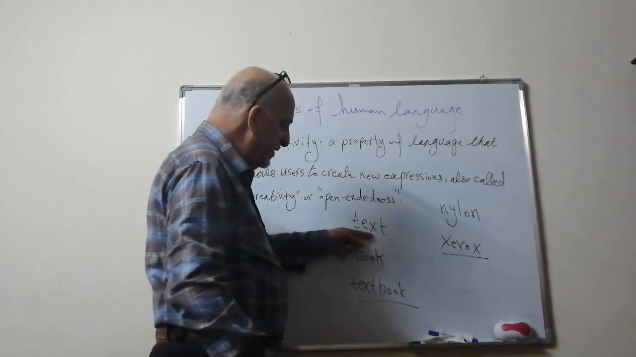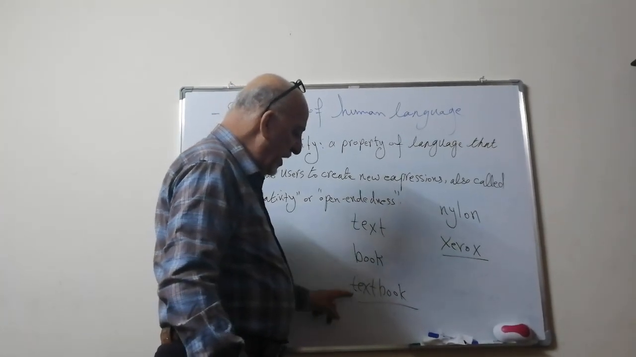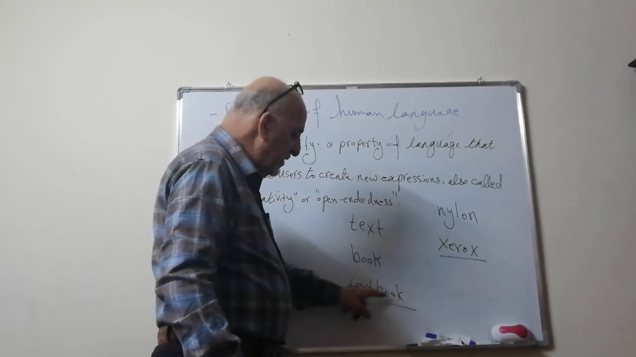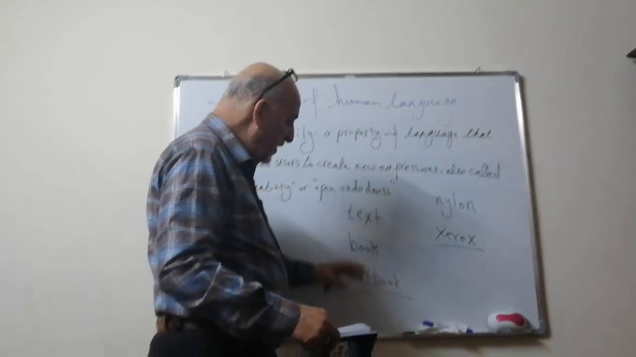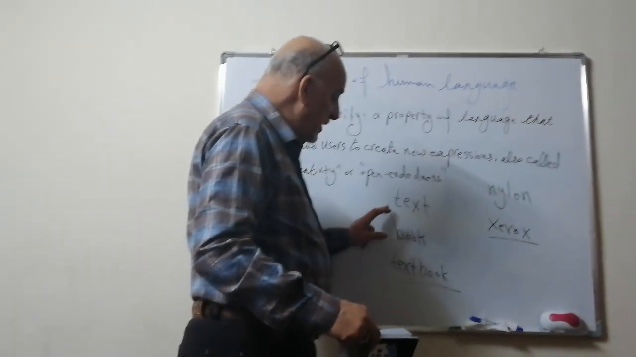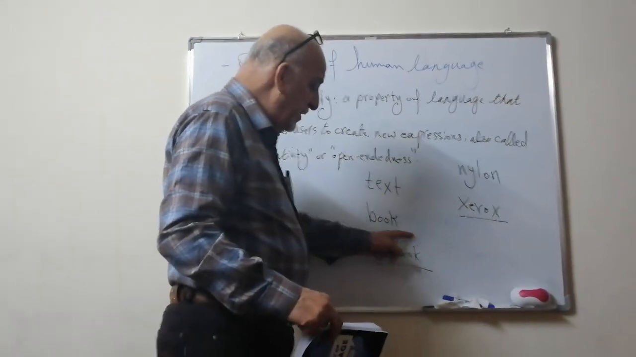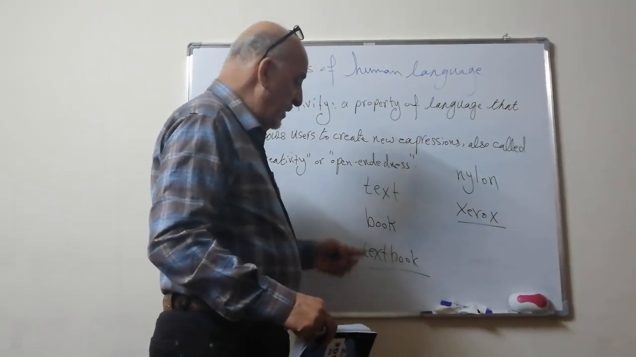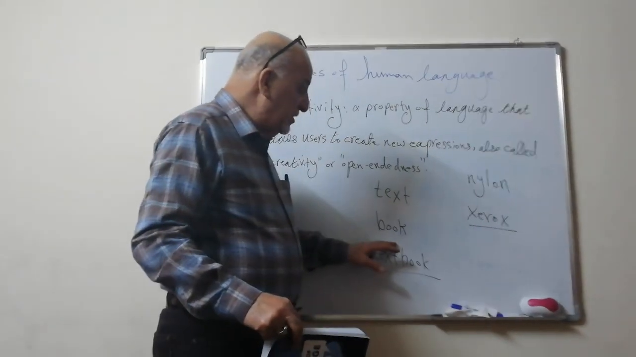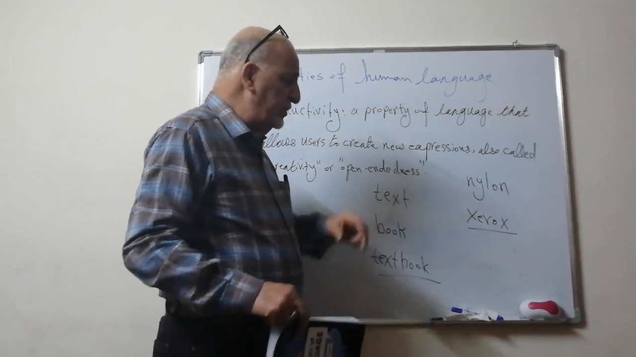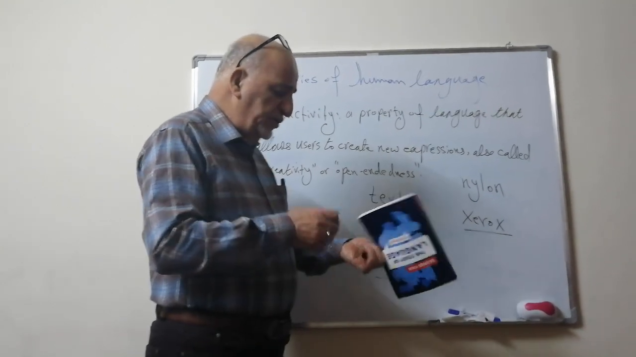Textbook. So we have text, we have book, and we have what? Textbook. So that textbook is the result of combining these two words. Later on I will talk about the process by which words and sentences create new words. We call it compounding, later on when we talk about word formation processes.